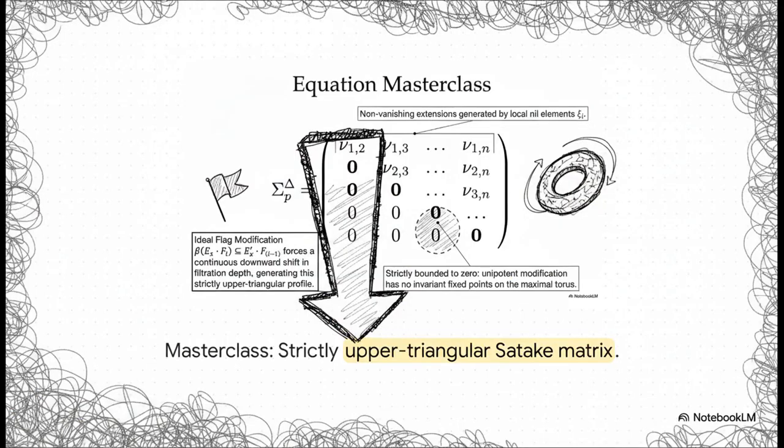And here is exactly where that flag structure pays off in the math. That ideal flag modification forces a continuous downward shift in filtration depth. Just look at the main diagonal of the Hecke matrix. Every single entry is strictly bounded to 0. Literally 0 invariant fixed points. It's structural perfection right in front of us.